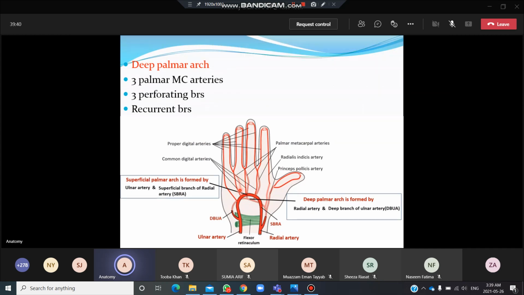And these arteries are going to join with the branches which are coming from the superficial palmar arch. These are called the common digital arteries. So these 3 palmar metacarpal arteries are going to join with which arteries? With the common digital arteries which are coming from the superficial palmar arch. Is this visible to you here? Okay? And these metacarpal arteries are going to supply nutrient branches to the 2nd, 3rd, 4th and the 5th metacarpal. Who was supplying the first metacarpal? Arteria princeps pollicis. The remaining 2nd, 3rd, 4th and 5th metacarpal